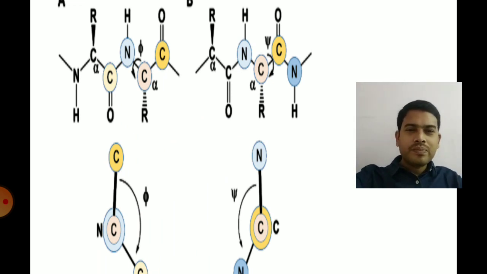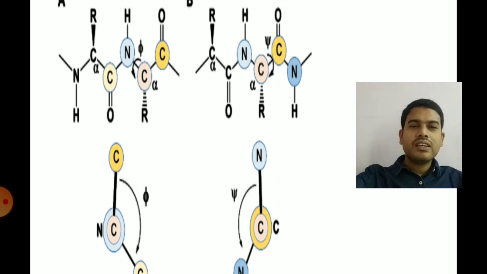The carbon atom that is attached to the peptide bond is called the alpha carbon atom. So you can clearly see C alpha C and C alpha N. Here generally the peptide bond is rigid and planar and has partial double bond character.